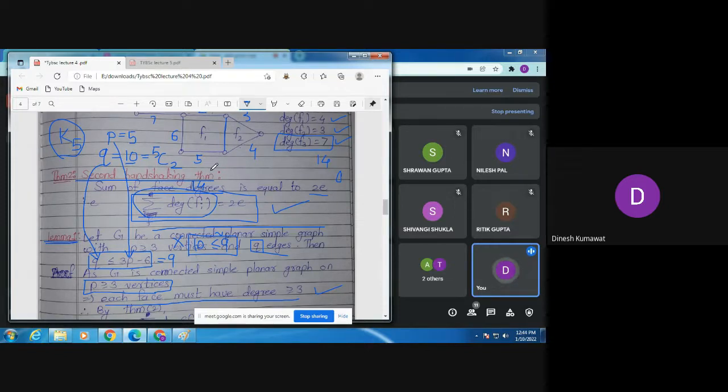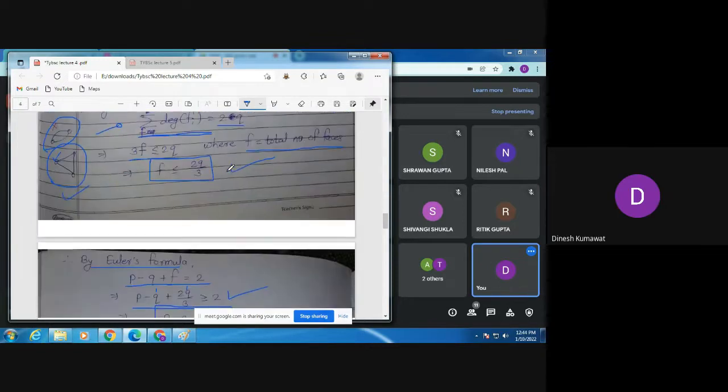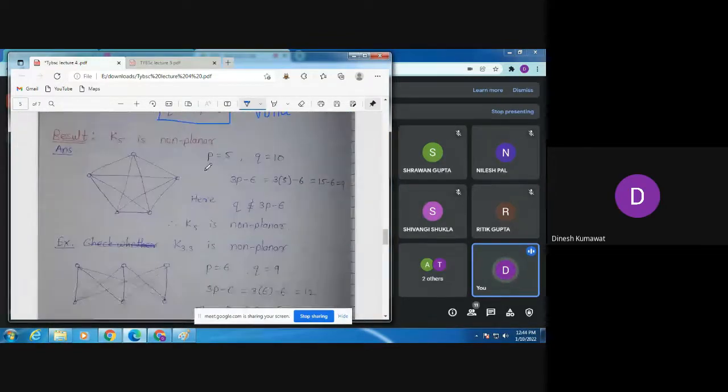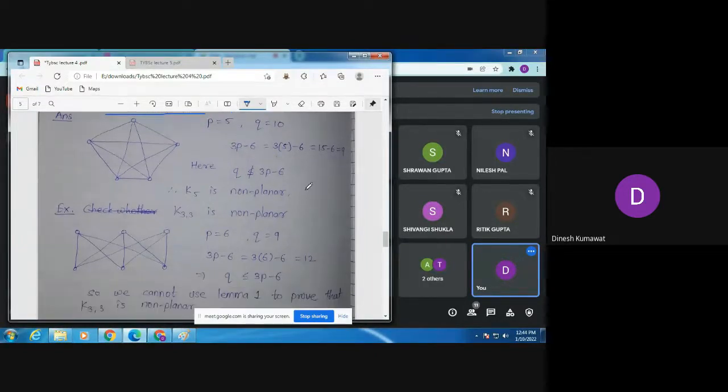Is the idea clear? Yes, sir. Okay. So in this way, you are going to conclude that this graph K5 is non-planar. But you can't use the same statement for the K33 graph. We have already checked that K33 is non-planar. Now let us do the same calculation for this graph.